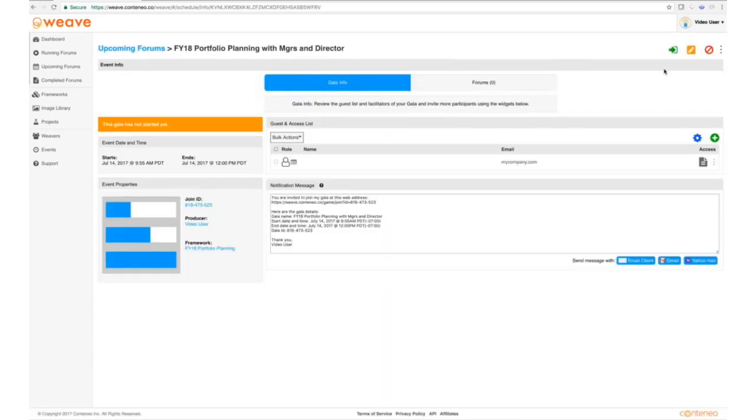Now, once she's got the scheduling information, she can share that with her participants, and you can see that Weave lists the number of active forums running in this Gala, and we can see the number of active forums is 0. Let's go to the dashboard to confirm that everything looks proper.